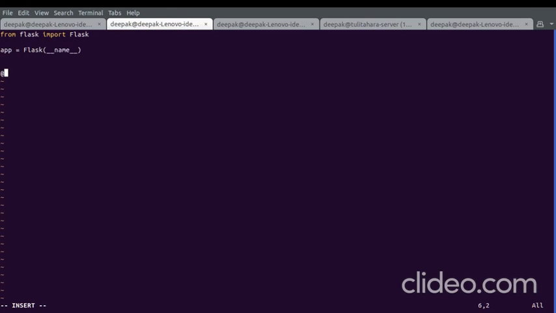Now we will write a route function, and here we will define our URL. Hello, this will become our URL. This is just a normal Python function. I am assuming that you have basic knowledge of writing a function, if statement, for loop.